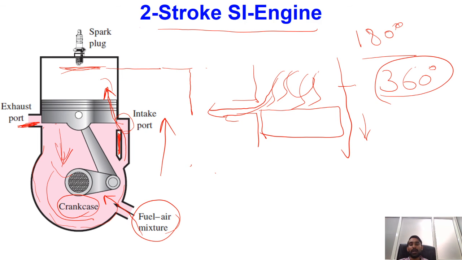And in general also, the overall thermodynamic cycle and the overall analysis of 2-stroke engines is mostly identical to that of the 4-stroke engine, and the only difference comes in the number of power strokes per revolution of the crankshaft. Okay, so ideally, if you consider engines with the same efficiency and same compression ratio, and the losses in both engines are identical, you will find that ideally a 2-stroke engine should give 2 times the work output of a 4-stroke engine.